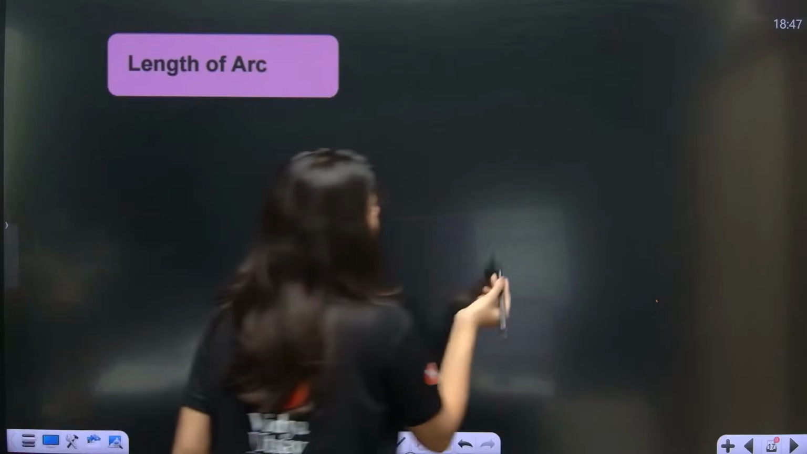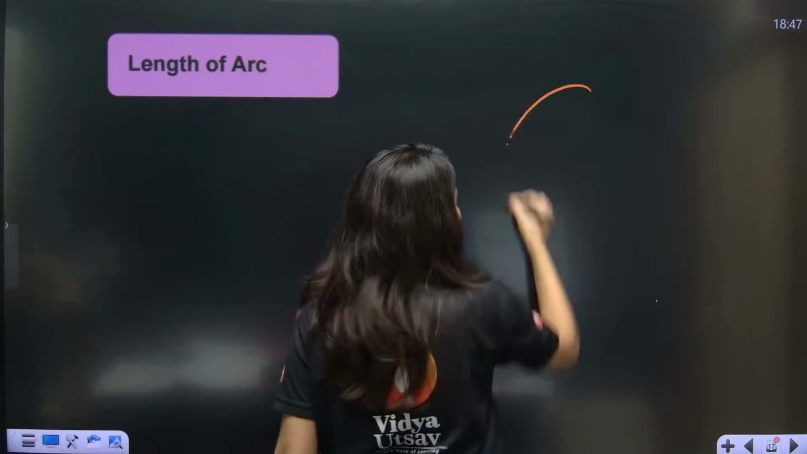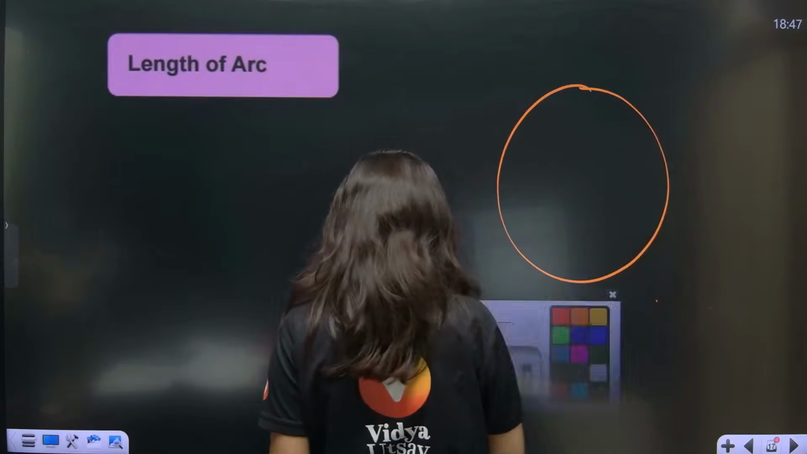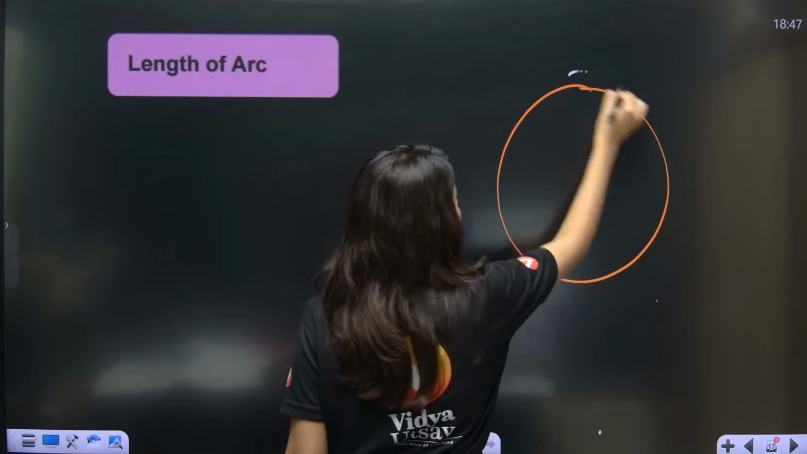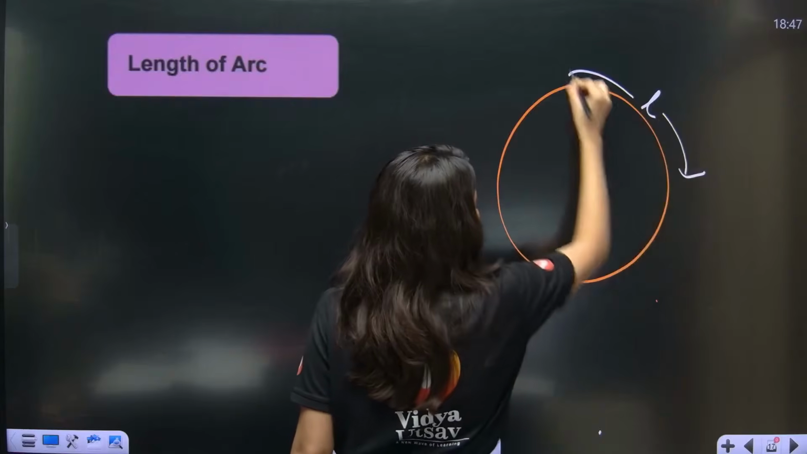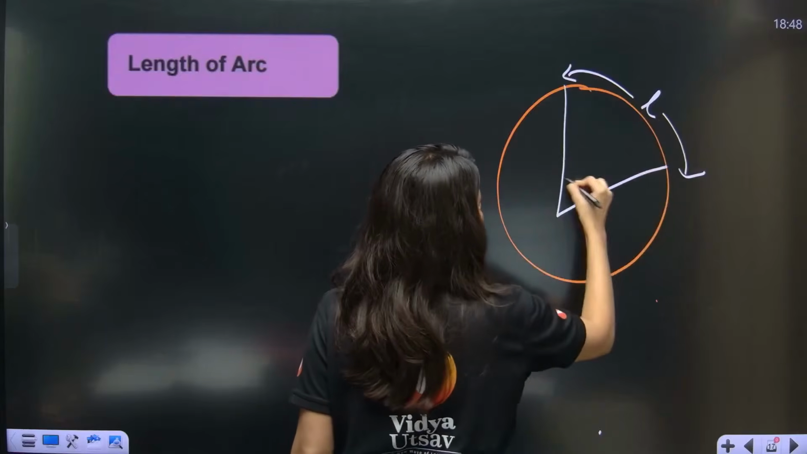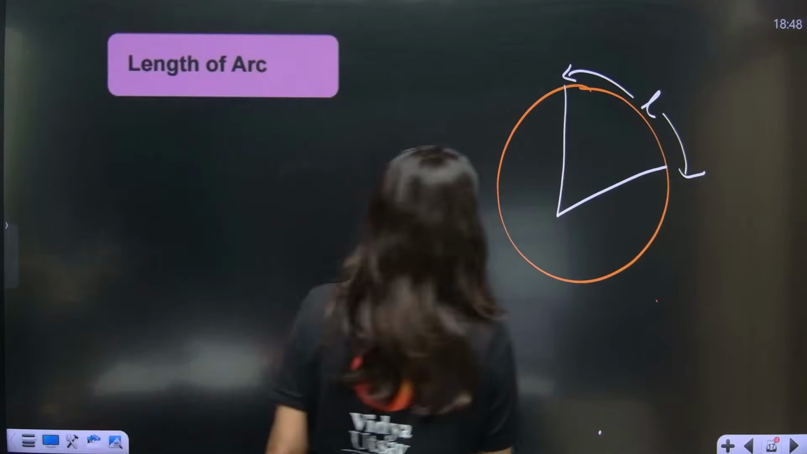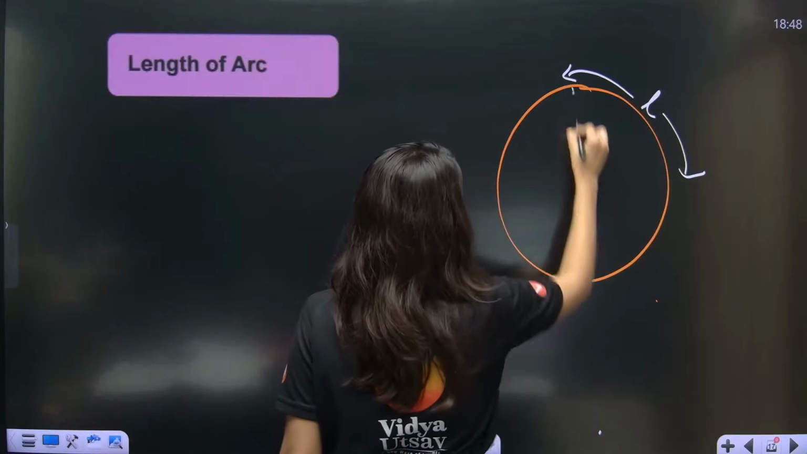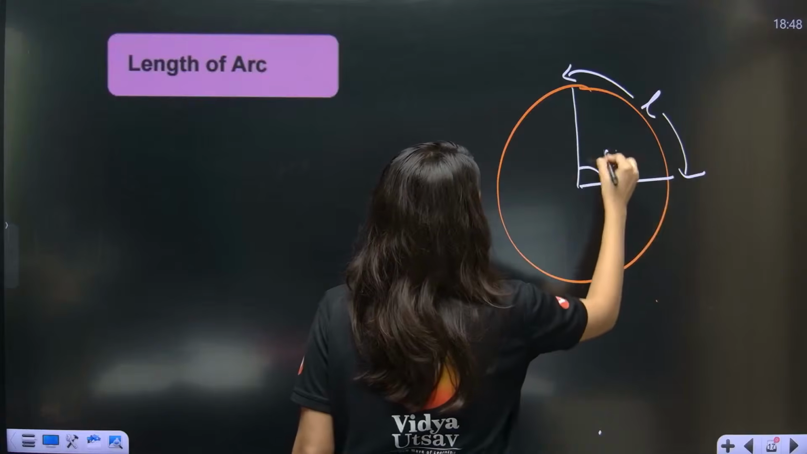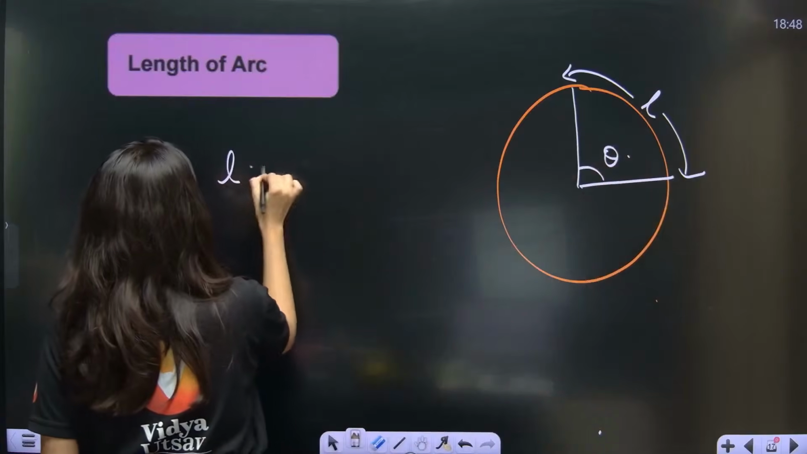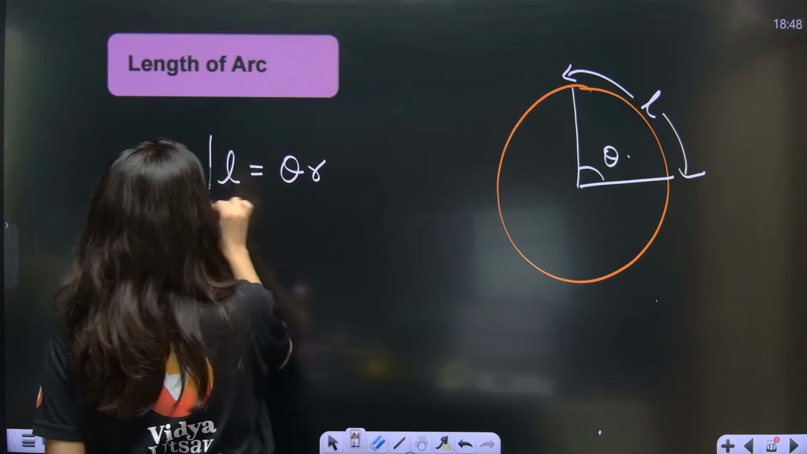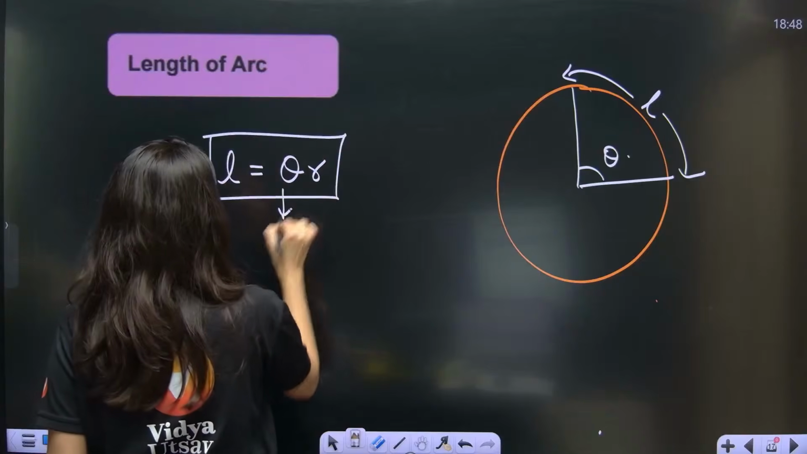Length of arc. So we need to create a formula. Remember, we were doing this. This is a complete circle. And this is your length of arc. And this is your theta. This is not your theta, sorry. This is the center. This is your theta. Okay. So length of arc, L is equal to theta multiplied by R, where theta is given in radian.